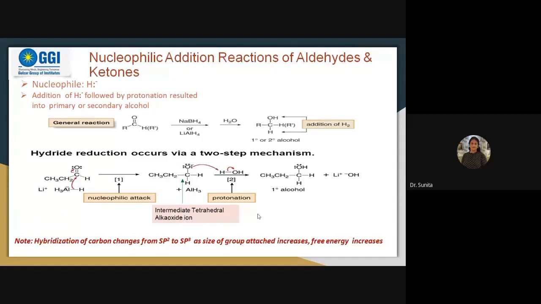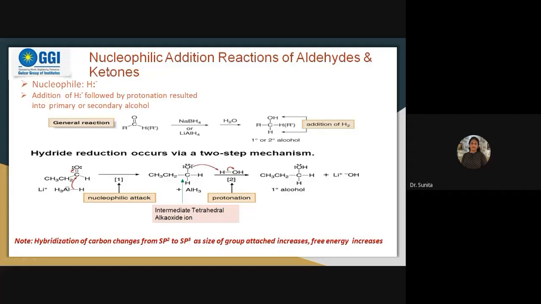First of all, I'm just giving you an overview of how electrophilic and nucleophilic addition take place. Here you can see nucleophilic addition reactions of the aldehyde and ketone. Suppose instead of ethylene, our species is this aldehyde. It can be an aldehyde or a ketone depending upon these groups. If both groups are CH3 then it will be a ketone, or if both are H then it will be an aldehyde, or if one is R and the other is H then it is also an aldehyde.